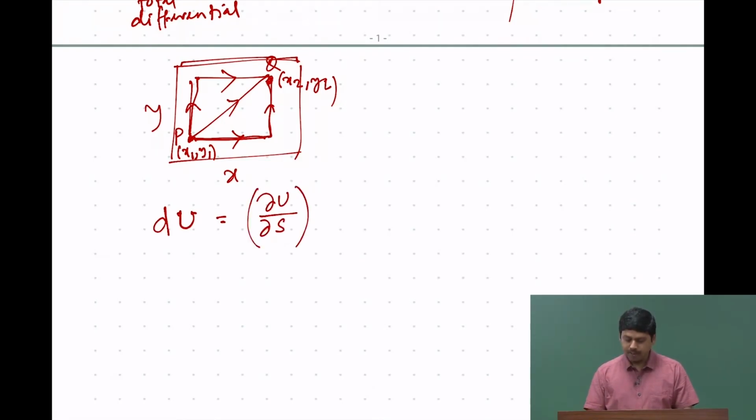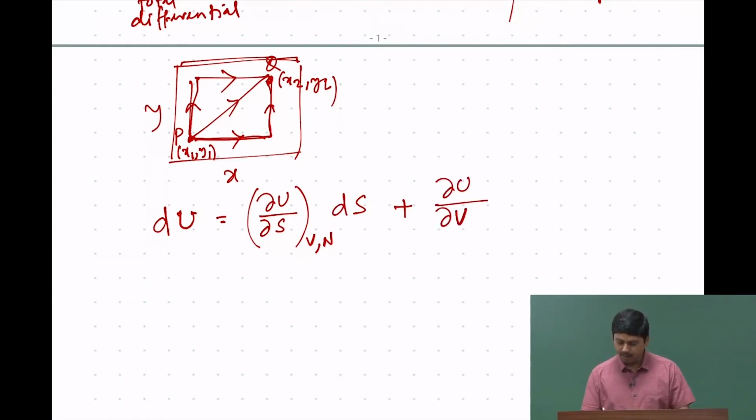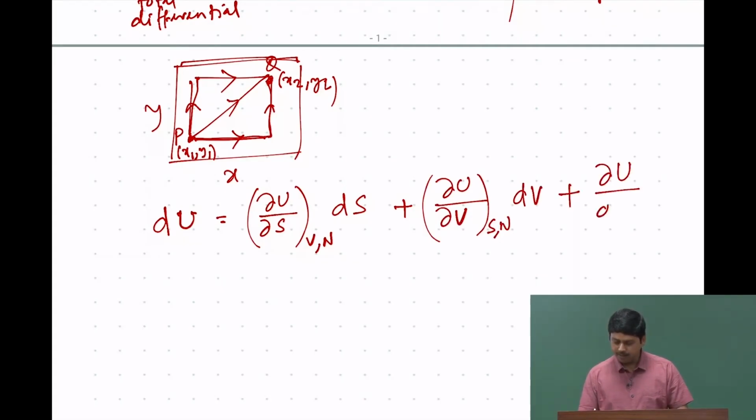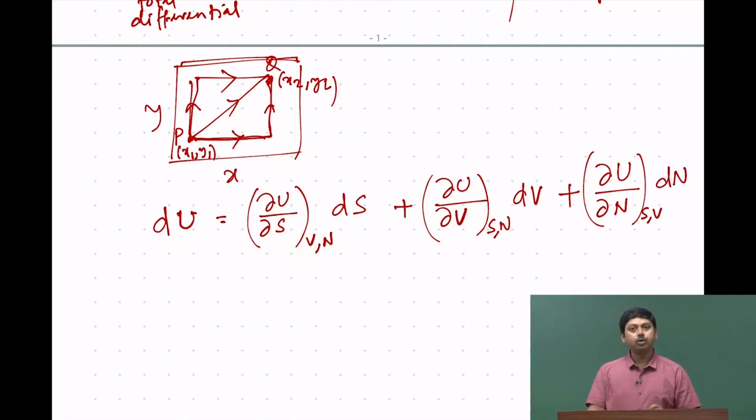So, I can write du = (∂u/∂s) at fixed v and n times ds, the change in s, plus (∂u/∂v) at constant s and n times dv, plus (∂u/∂n) at constant s and v times dn. These constants are absolutely important, because unless we hold them constant, we are not going to get anywhere.